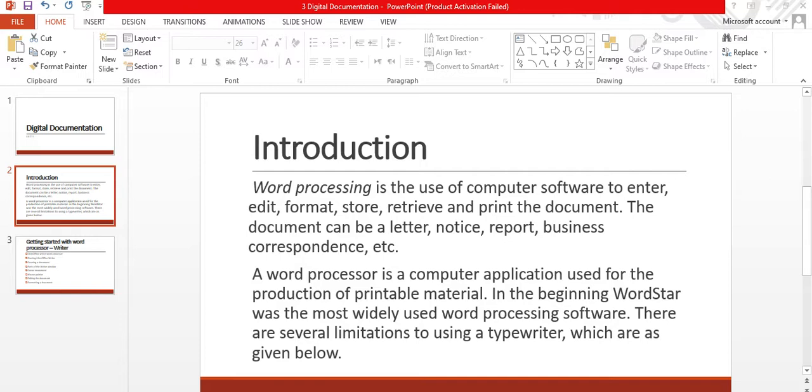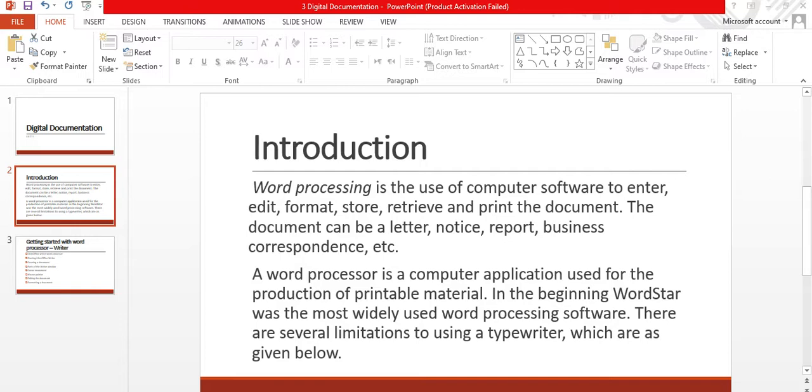A document is a paper with written contents, and the process of preparing a document is called documentation. Documentation is required to preserve the contents for a longer period and to be used as evidence. The documents can be letters, reports, theses, manuscripts, legal documents, books, etc. A handwritten document can have certain disadvantages, like difficulty understanding the specific handwriting.